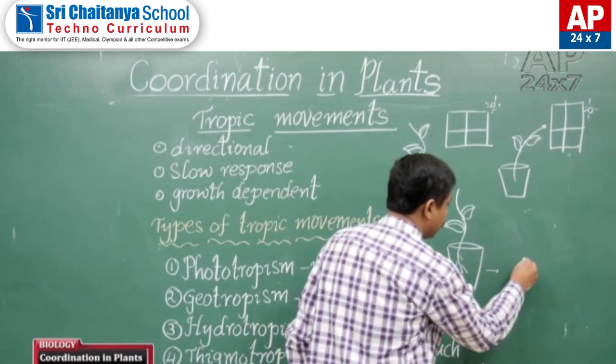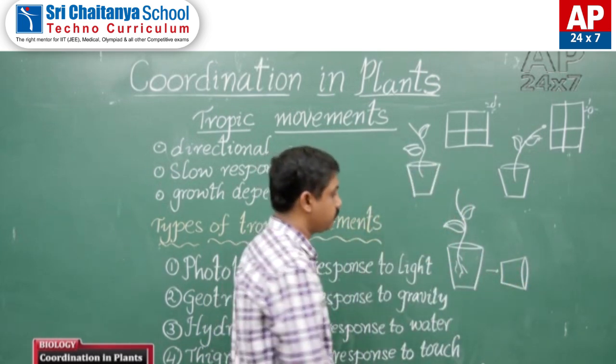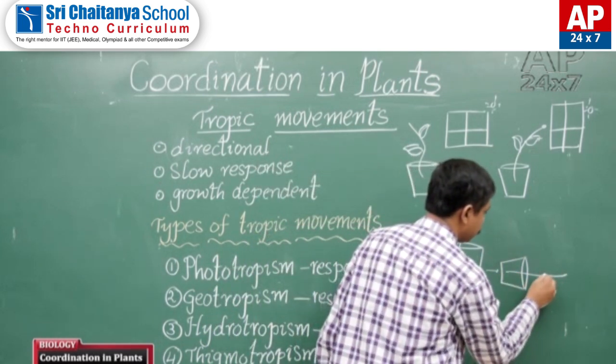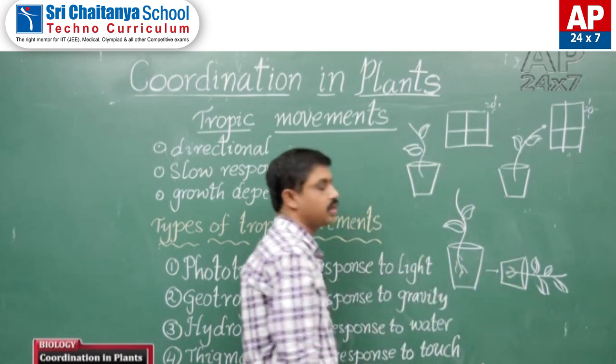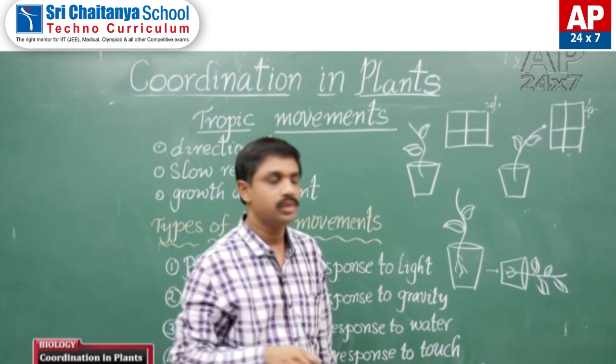And next, tilt the potted plant like this. These are the roots. At first the roots and the shoot are in horizontal position.